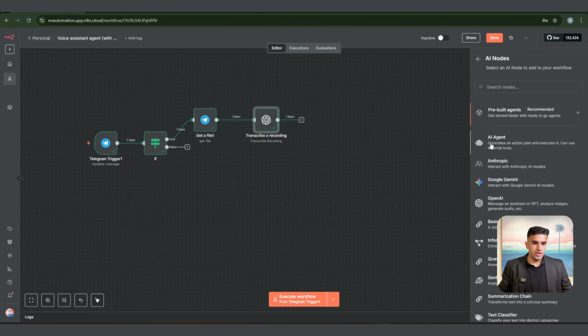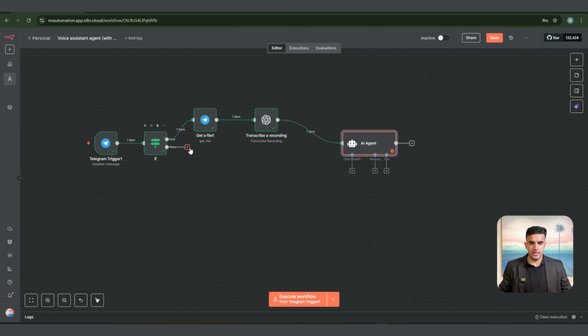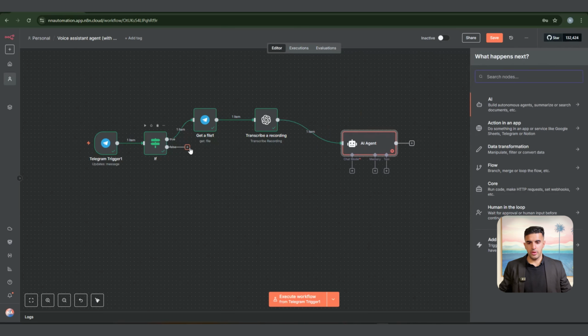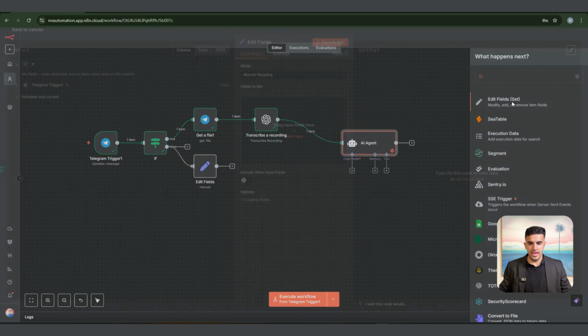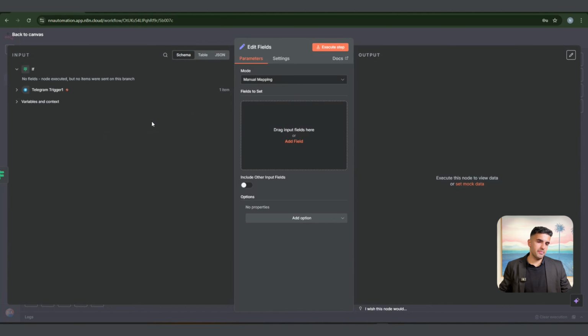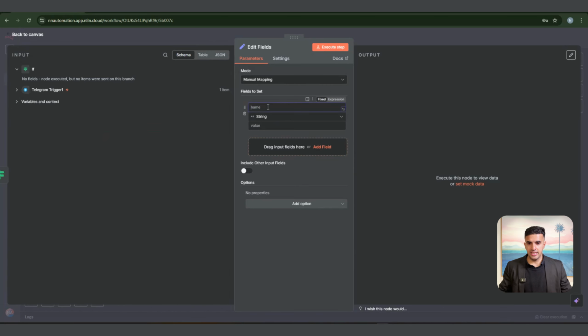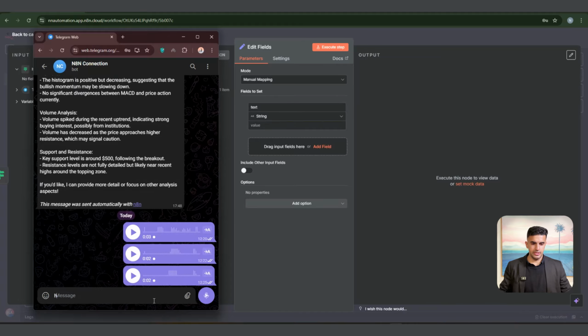Now I'm going to click on AI agent, because this is exactly the place from where we're going to run the whole automation. AI is going to do all the magic here. And here, if it's false, we're going to set up a field. So we're going to choose an edit field because it's a text field. We're going to convert it and set certain values. As you could see, we just have to set the text for string, and then for the value we're just going to set up a value later.